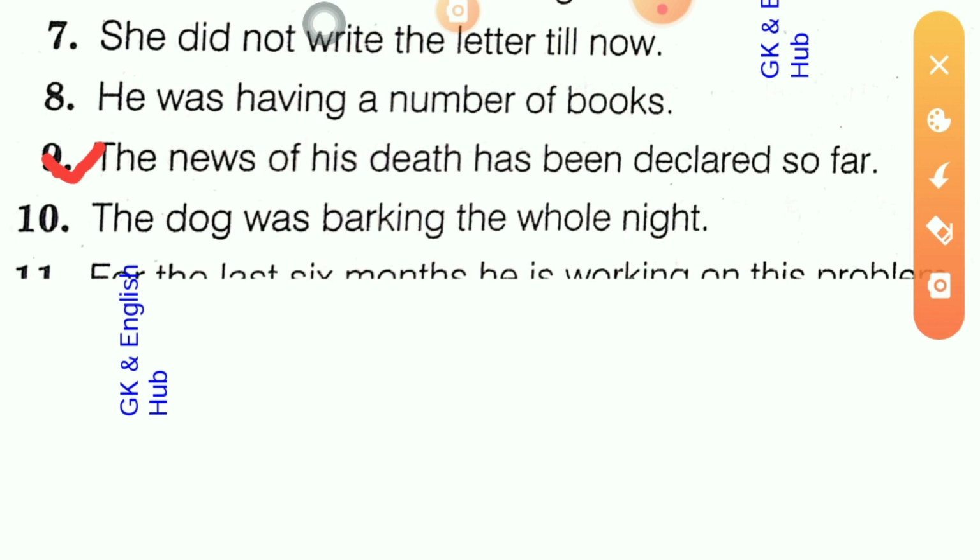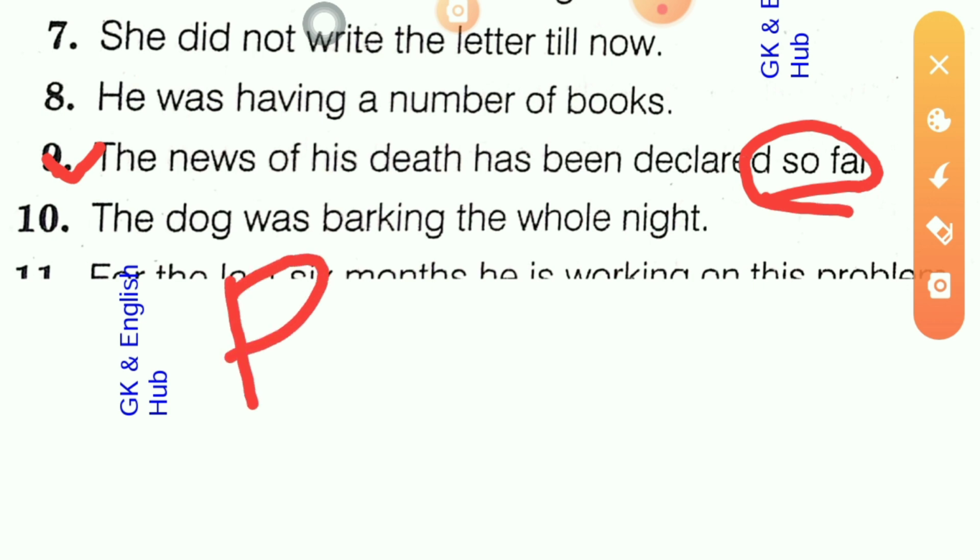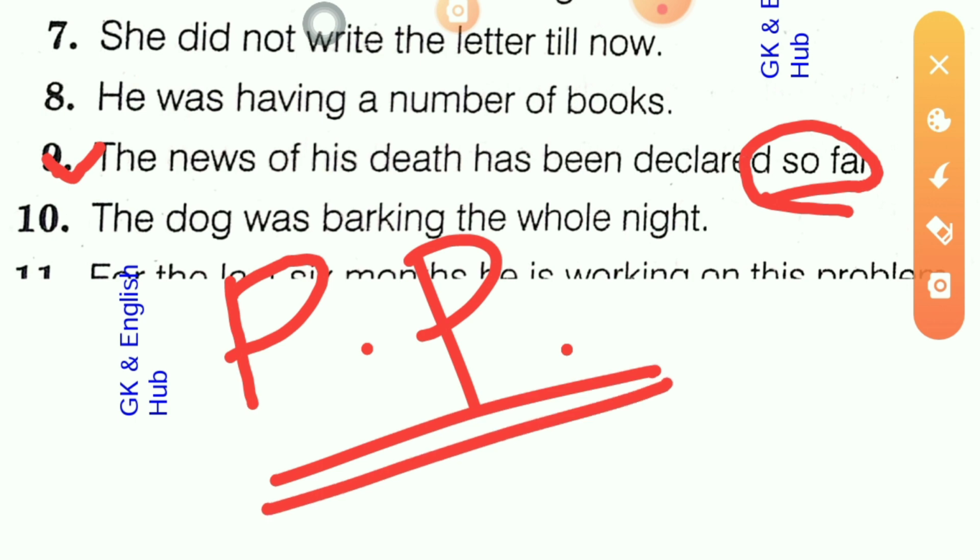From our previous discussion, you may understand that when this so far is added to a sentence, it carries, not always, but most of the time, present perfect tense. This sentence is written in present perfect, so it is correct.